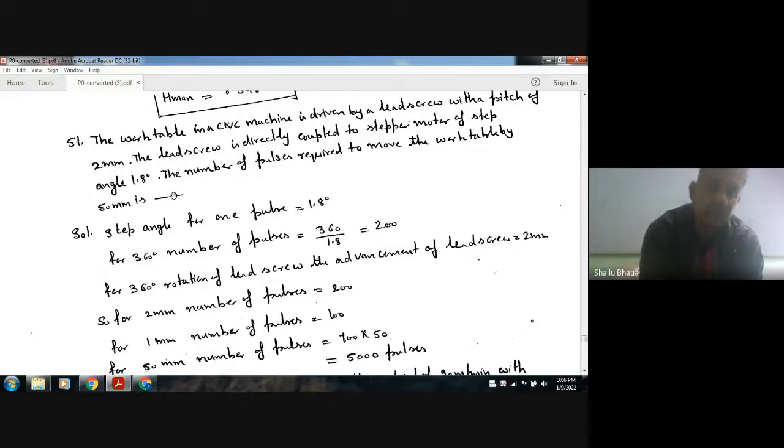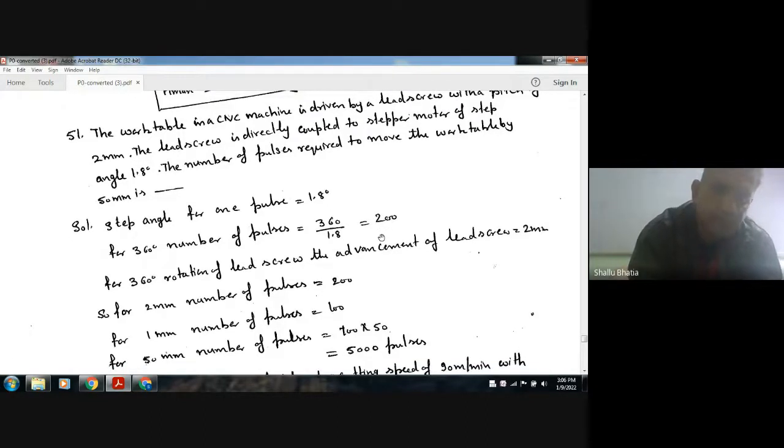Step angle is the angle the motor moves in one step. In one revolution the motor revolves by 360 degree, and in one pulse it moves by the step angle. So the number of steps in one revolution, or 360 degree, is 360 by 1.8, which is 200 steps. Now, the number of pulses required to move the work table: